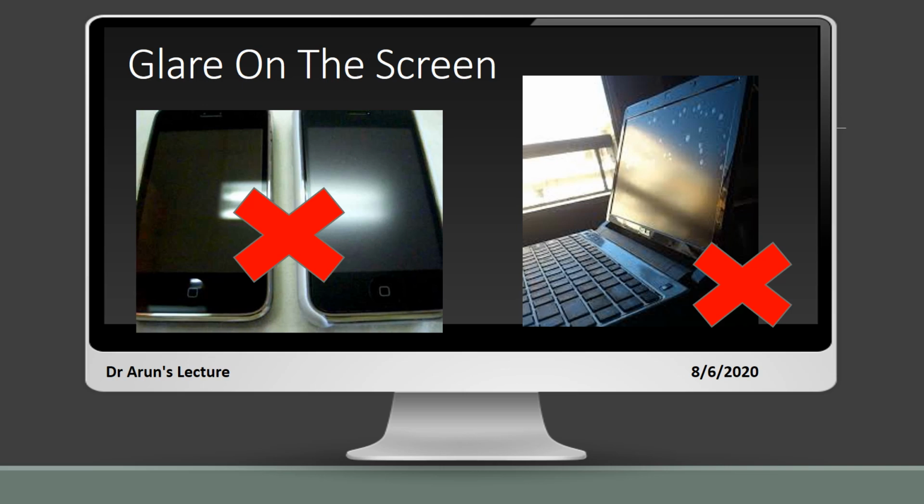First and foremost are the overhead lights which are behind the screen, and the second are the windows, where direct light falling on the screens of the electronic gadgets can be harmful. When it falls, it will cause eye strain, and there will be difficulty in concentrating and difficulty in reading the materials on the screen, and your eyes tend to strain more.